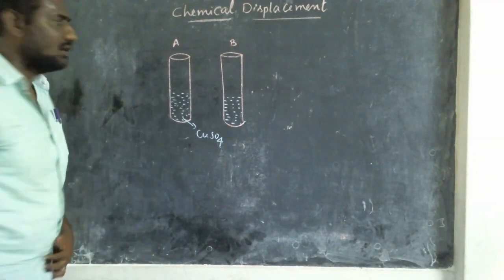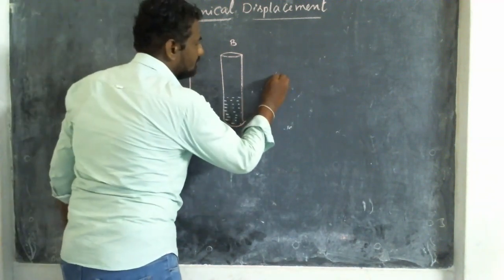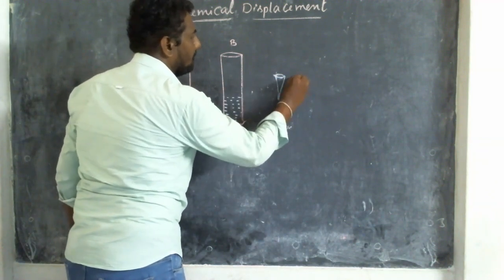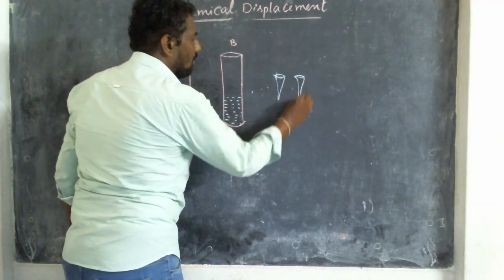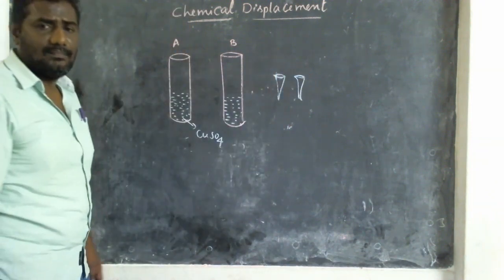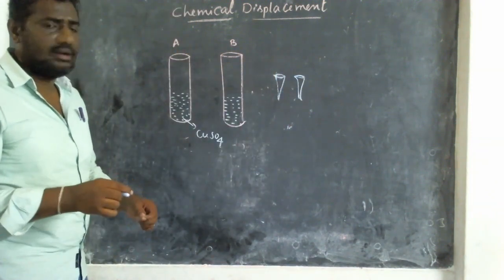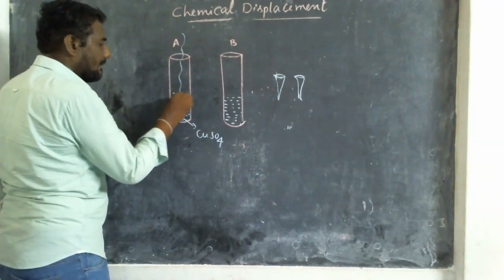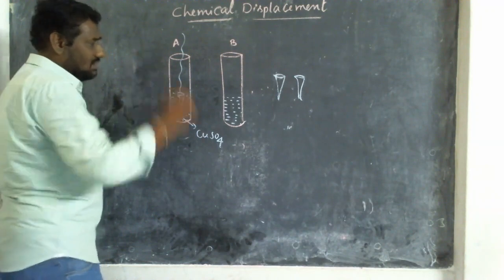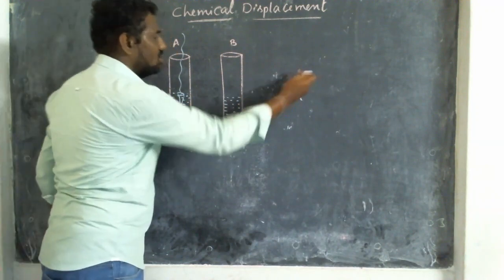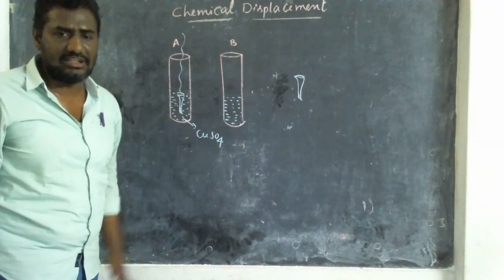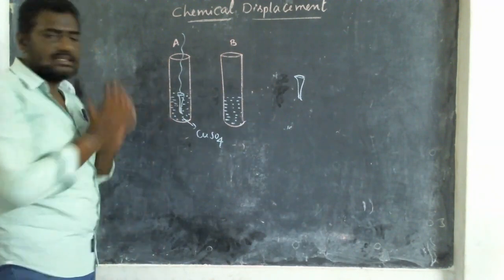Next, take two fresh iron nails. One iron nail you tie with a thread and suspend in test tube A. The second one you don't disturb; you keep it as it is, just for comparison. So this is the experimental setup.